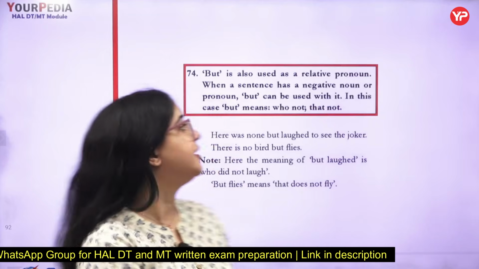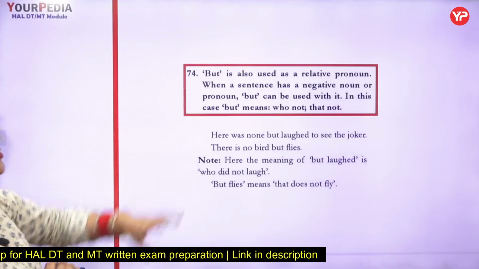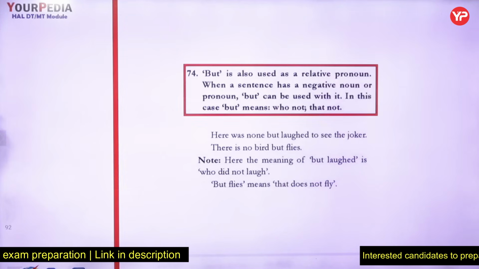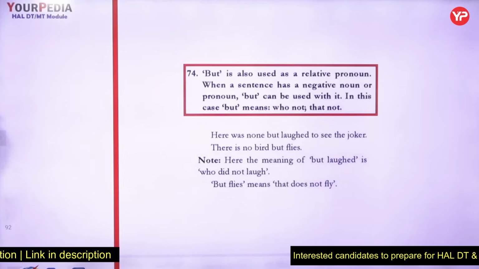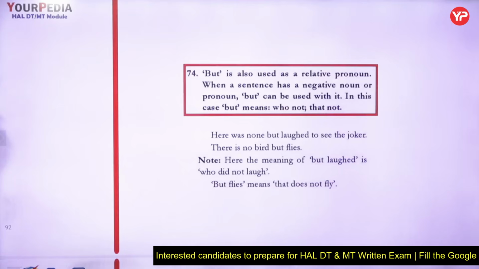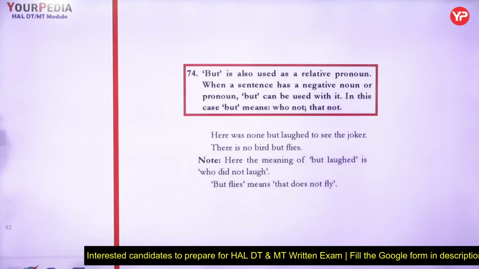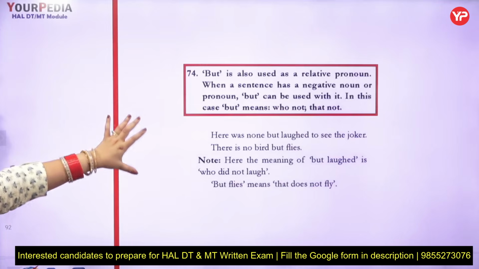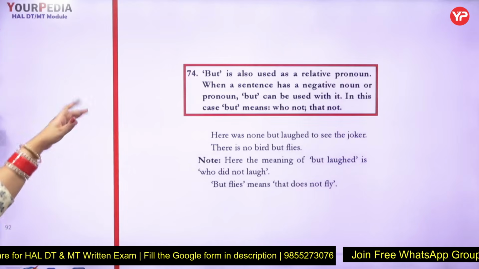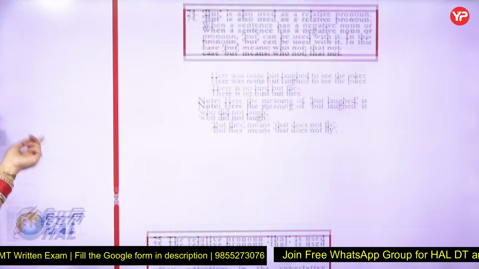So here they are just trying to state that "but" is also used as a relative pronoun when there is a negative noun or a pronoun. "But flies" means "that does not fly" over here. "There was none but laughed" means "who did not laugh." So in all these, "but" can be used as a relative pronoun also. Not much important. In case you did not understand, once you are done with the pronoun chapter and the relative ones, you will be able to comprehend it really well.